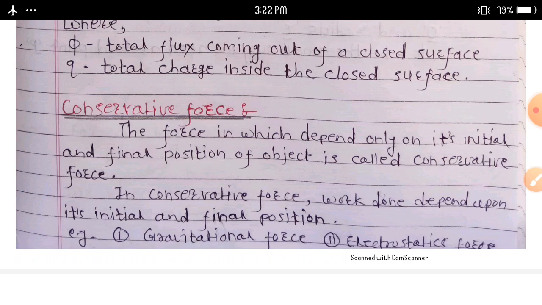Repeat the definition: a conservative force means the force which depends only on the initial and final position of an object. Basically, in a conservative force, the work done depends on the initial and final position.